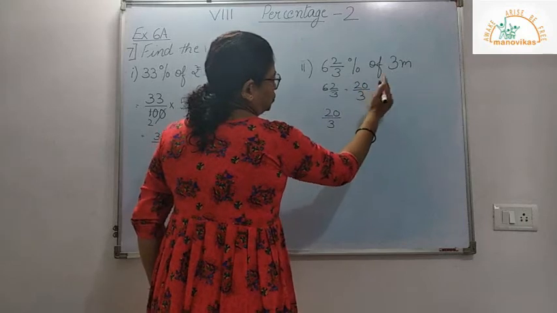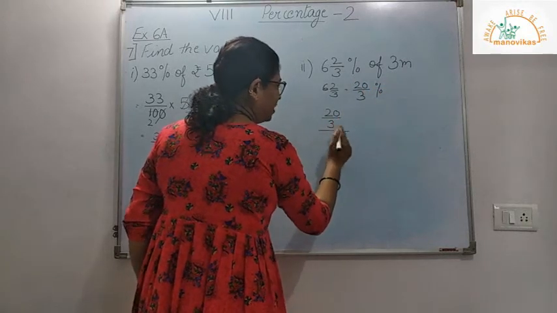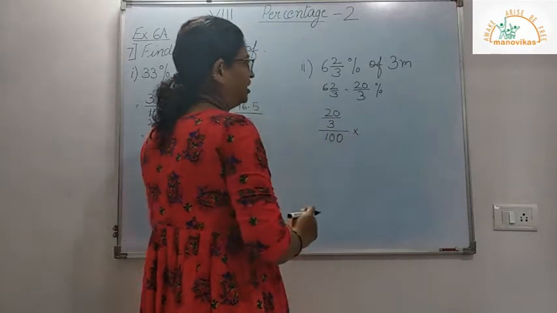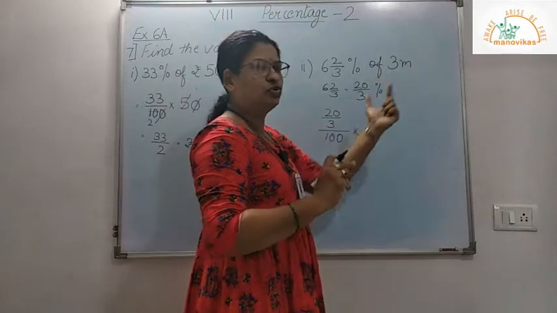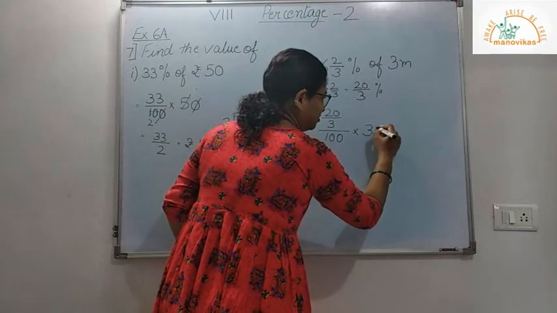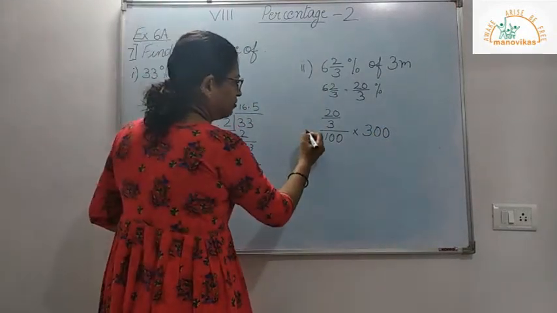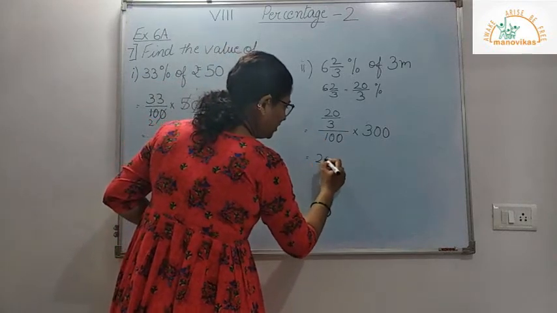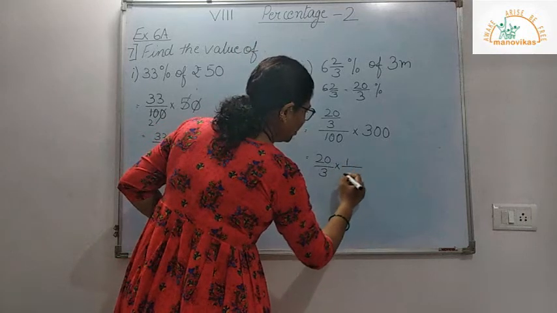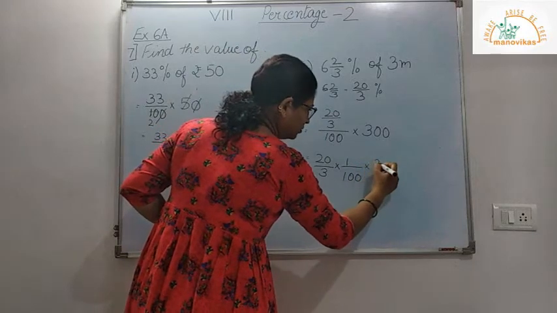Now 20 upon 3% can be written as 20 divided by 3 divided by 100, into, I'm finding the percentage of 3 meters. Now 3 meters can be written in centimeters as 300 centimeters, because 1 meter is equal to 100 centimeters. So now I start solving this. So I get 20 divided by 3 into 1 upon 100. I took this in the numerator into 300.